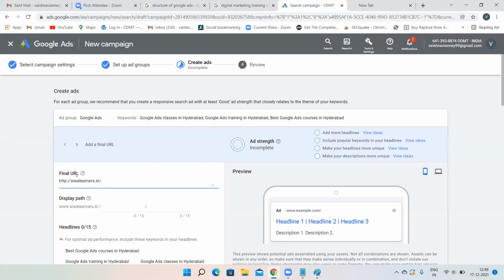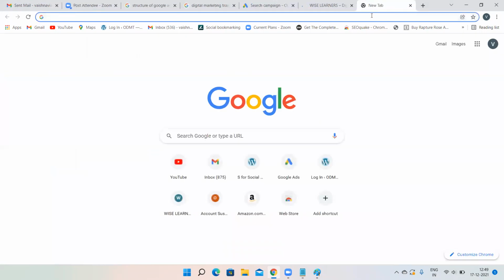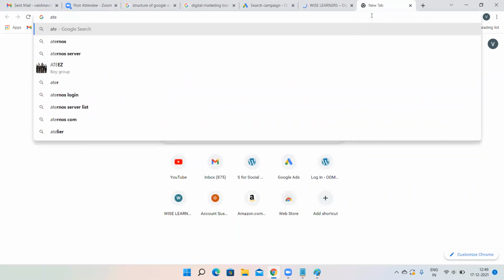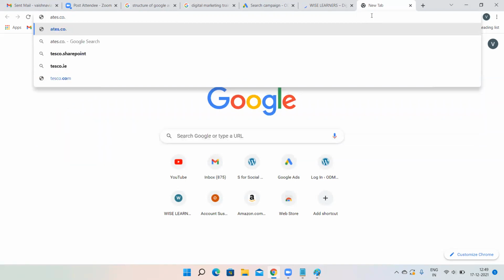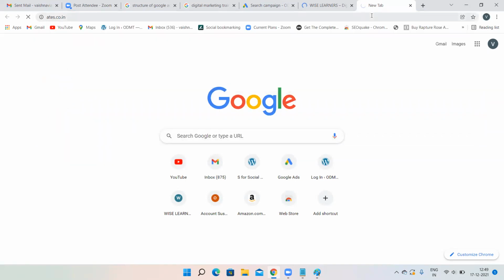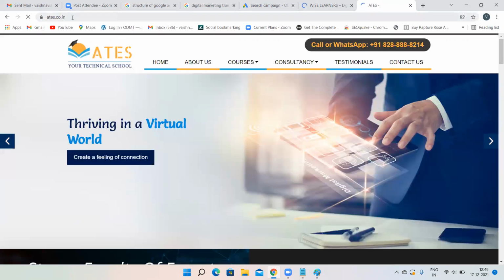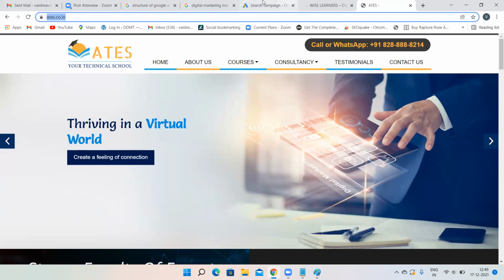Now see, this website is not an HTTPS website. That means this is not a secured website. Always, when you are trying to run ads, always use secured websites. See over here, it is showing like this. So always use secure websites. Do not use any random websites. Sometimes you'll be losing money if you use unsecured websites. Obviously, I'm not giving any budget. This is just for practice.